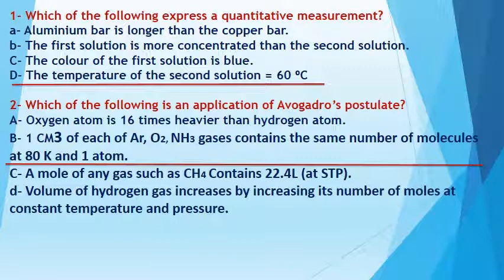So when he asks you about the Avogadro law definition, it will be number D, the volume of hydrogen gas increases by increasing its number of moles at constant temperature and pressure. This is directly proportional between the number of moles and the volume of gas, and this is the Avogadro law. Let's go to see the next question.